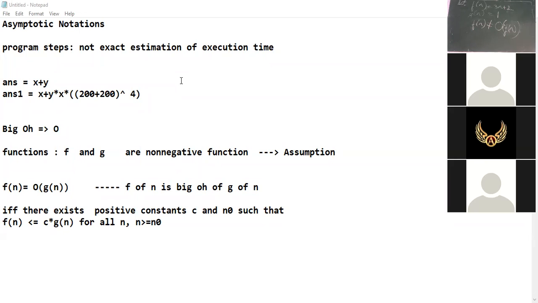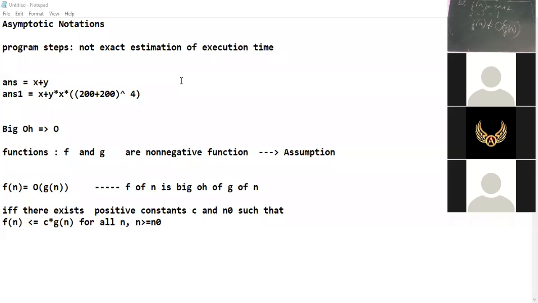Yes, Amodi, it is important for it to be positive because, as I am explaining, it refers to the number of iterations or number of recursions. So iterations and recursions are never negative. Either it is 0 or more than 0. It is never negative. So this theorem or these notations consider these values of f and g as only positive values. Clear? Because we are going to relate it with the program.